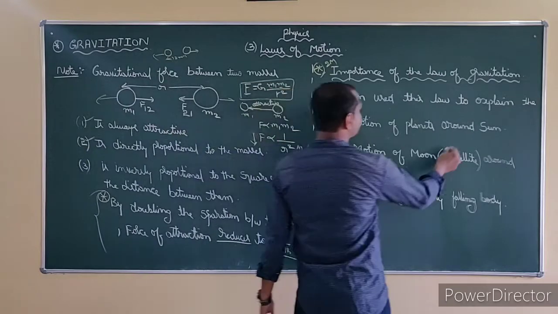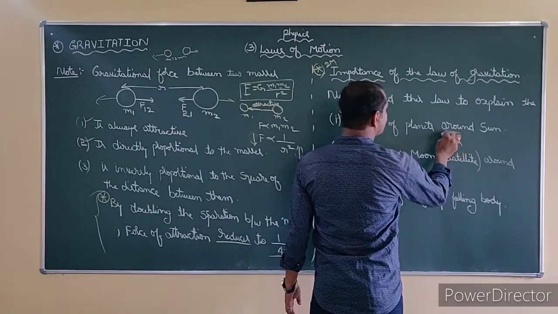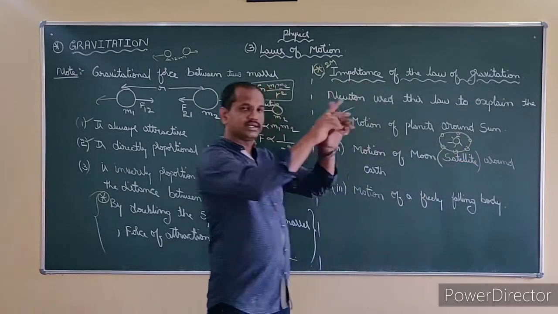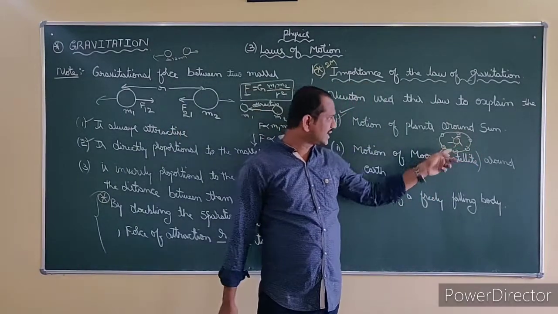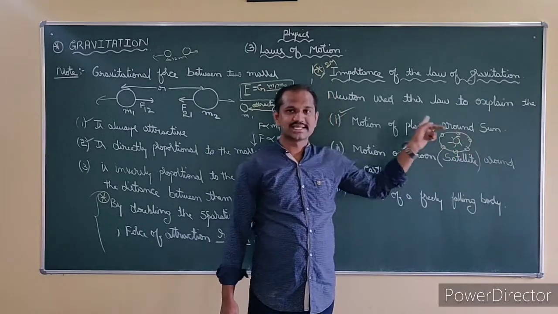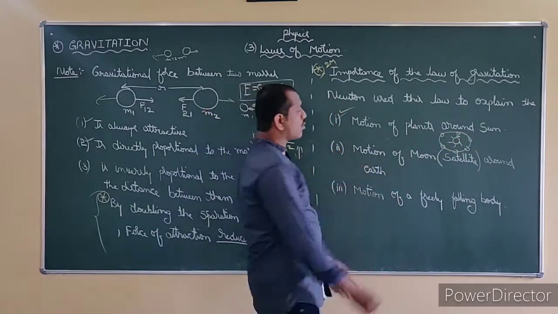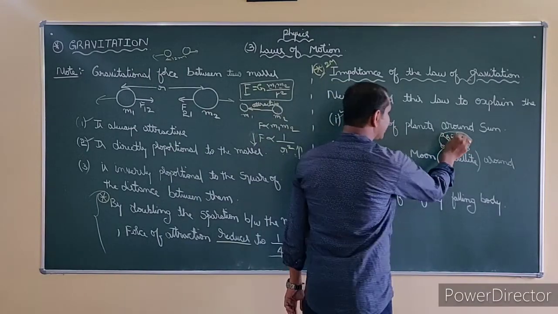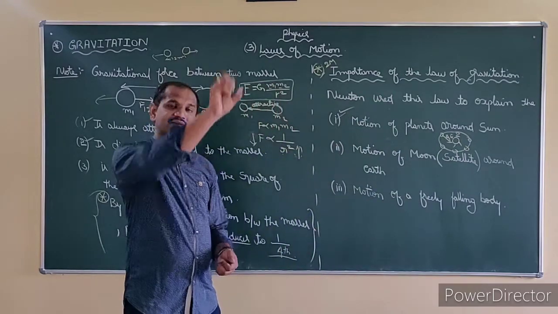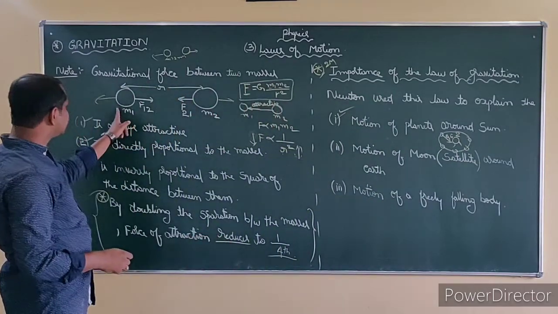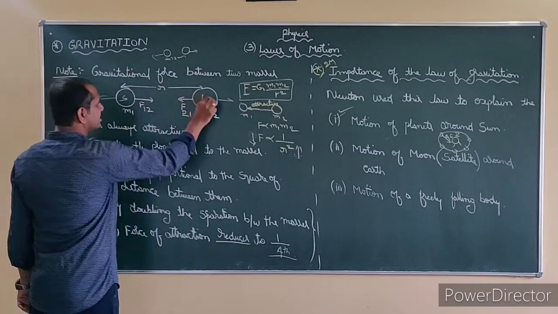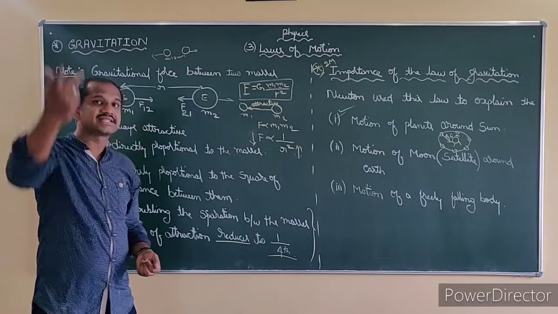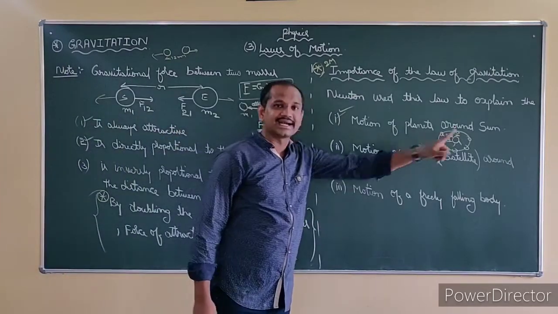Now, for example, the sun. You know that all the planets are revolving around the sun, right? Each revolves in a separate axis, but just for reference I am showing you a single circular path. So what is making them move? That is the gravitational force by the sun. The sun is applying a gravitational force. If this is the sun and this is the earth, every particle in the universe attracts every other particle. Then only can the sun attract the moon.